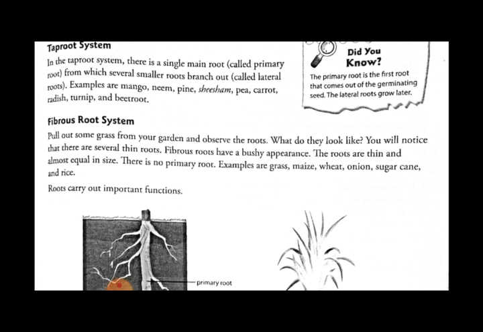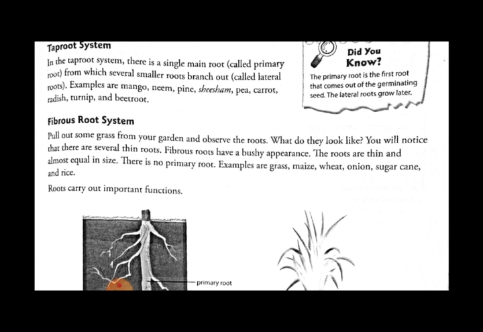So in the fibrous root system, pull out some of the grass from your ground if you want to see the fibrous root example. When you pull out the grass from the ground, you will see that there are several thin roots or hair-like structures, just like thread-like structures. So fibrous roots are bushy in appearance.